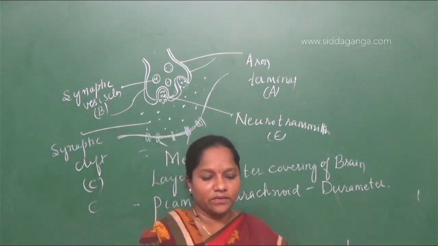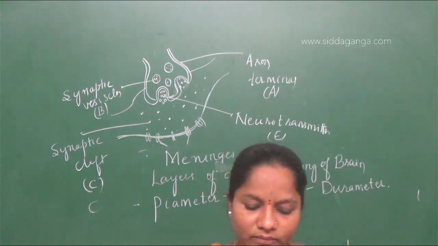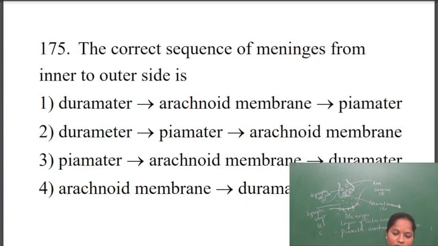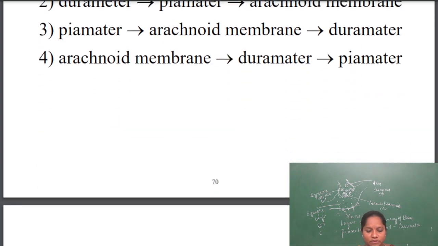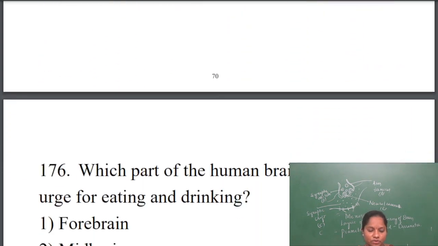Okay, the sequence which they have given here. Now, the correct sequence of meninges from inner to outside, so the third option will be correct. Inner pia mater, middle arachnoid, and third is dura mater. So the third option is correct for this question.